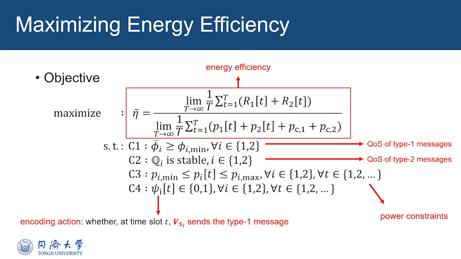Our research is to investigate how to maximize the transmission energy efficiency, which implies the ratio of average long-term aggregate data to the average of corresponding long-term total energy consumption. Except for the aforementioned quality of service requirements of two types of messages, the optimal power is limited in the constraints, and we should select the action whether to send Type 1 messages as well.